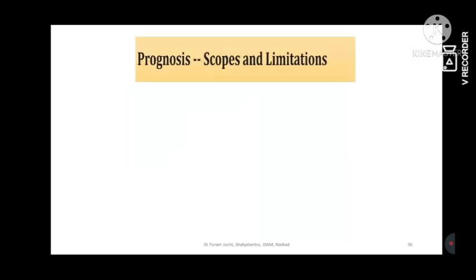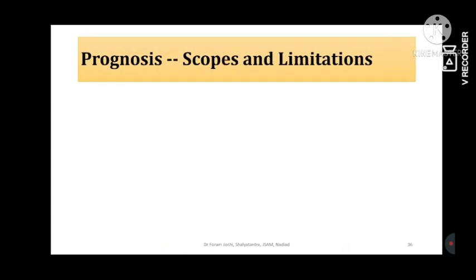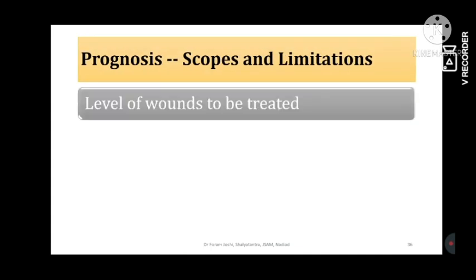Coming to the prognosis, which can show you the scope and limitations. What we should identify is the level of the wounds to be treated and our capacity. One must not hesitate to accept their own limitation. Shakya Priti Upekshanam, that should be kept in mind. If you are able to treat the case, then only treat. If you are not able, if you recognize that there is necrosis and you have no idea how to deal with necrosis, kindly refer the case.